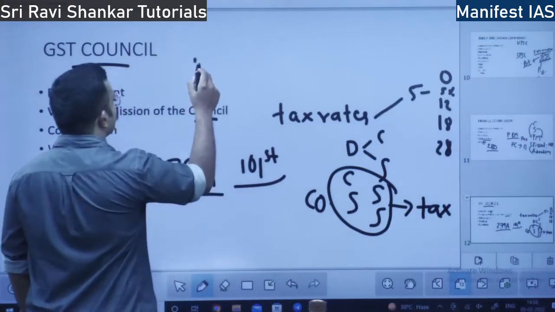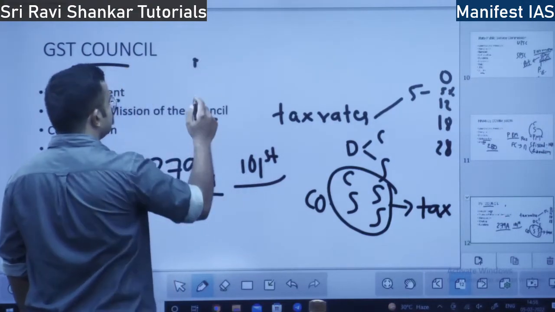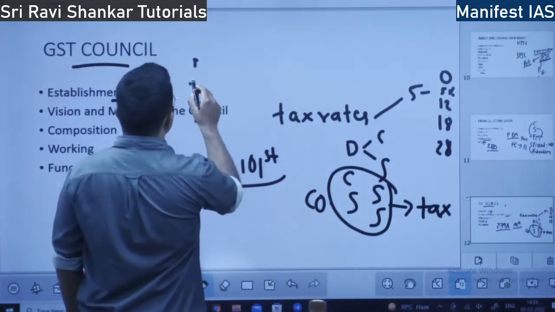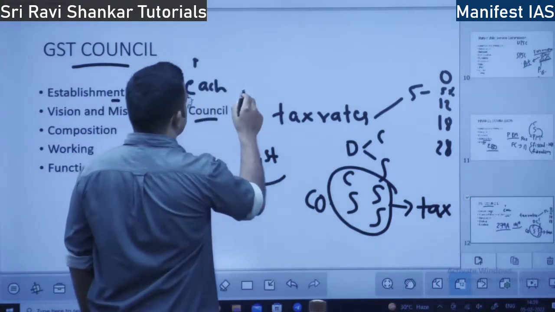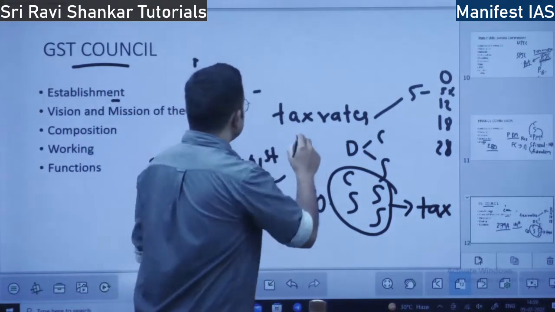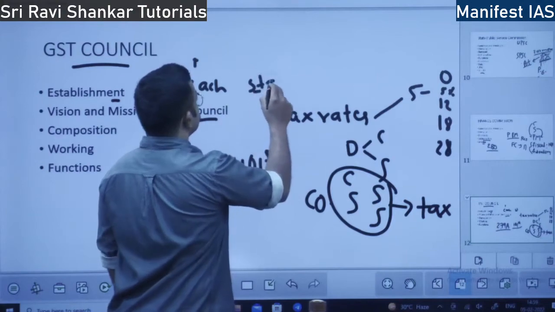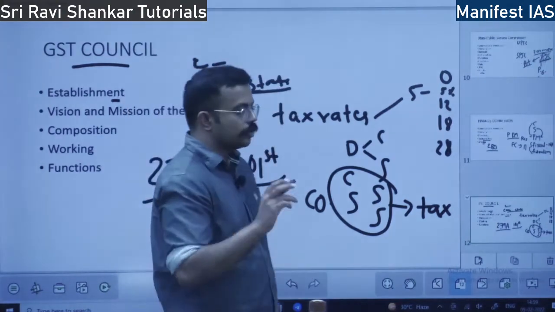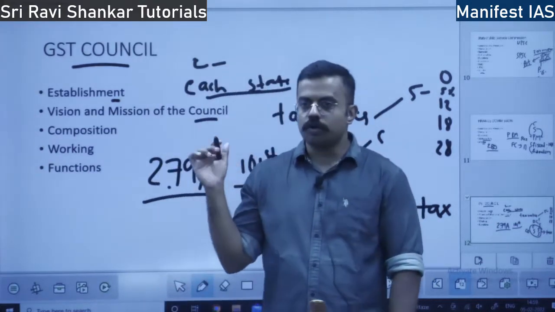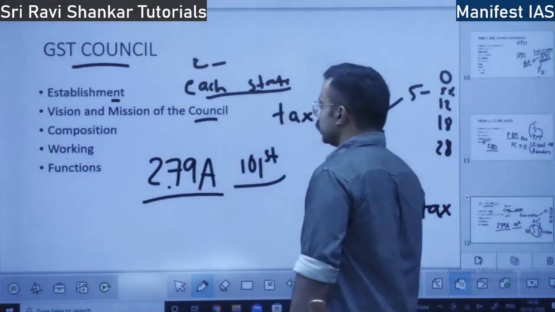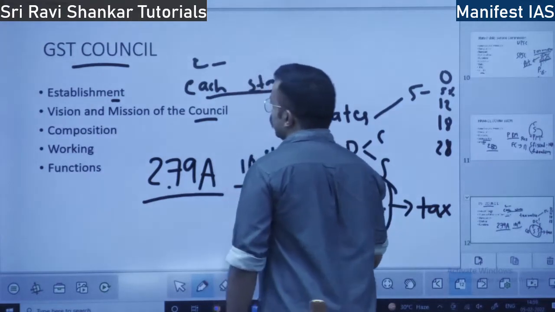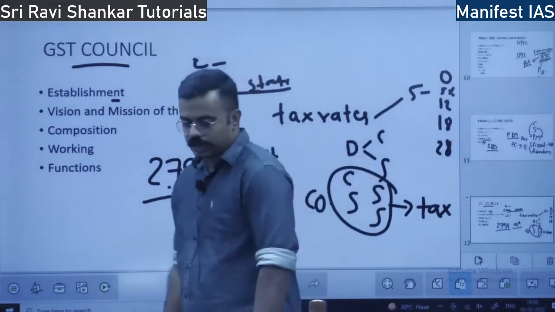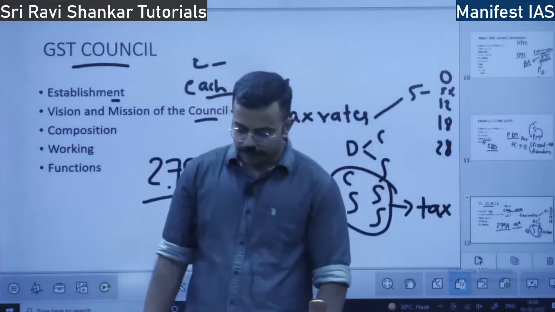The center used to have one taxation system. Each state had their own taxation system, right? Center had its own taxation system, and each state had its own taxation system. There was no cooperation among the states, or between the center and states. So GST Council envisages cooperative federalism.